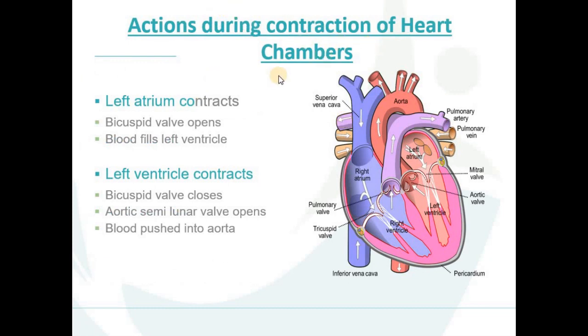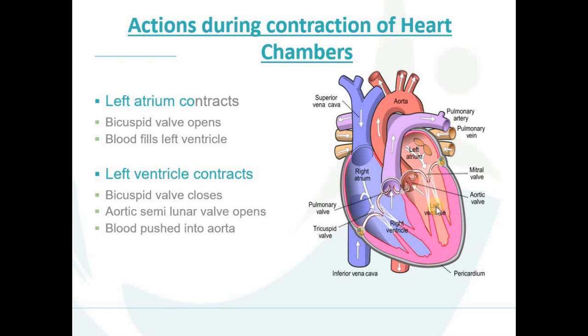When the left atrium contracts, the bicuspid or mitral valve opens and blood fills into the left ventricle. When the left ventricle contracts, the bicuspid valve closes, and the aortic semilunar valve, this is the aortic valve, opens so that blood is pushed into the aorta.